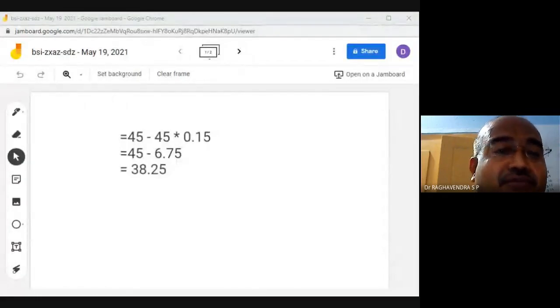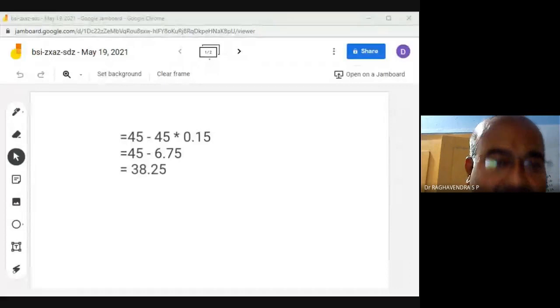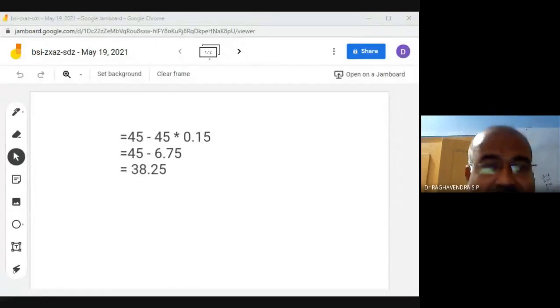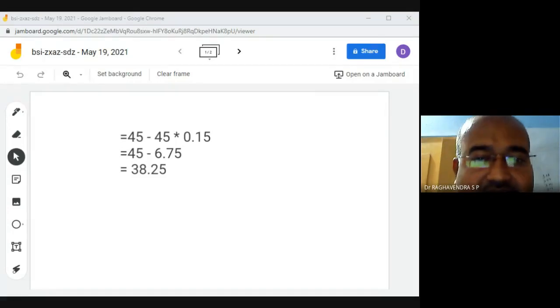If you subtract this discount amount of 6.75, the difference is the amount you have to give. How much do you have to pay back? So how much do you have to pay back, dear students? 45 minus 6.75.